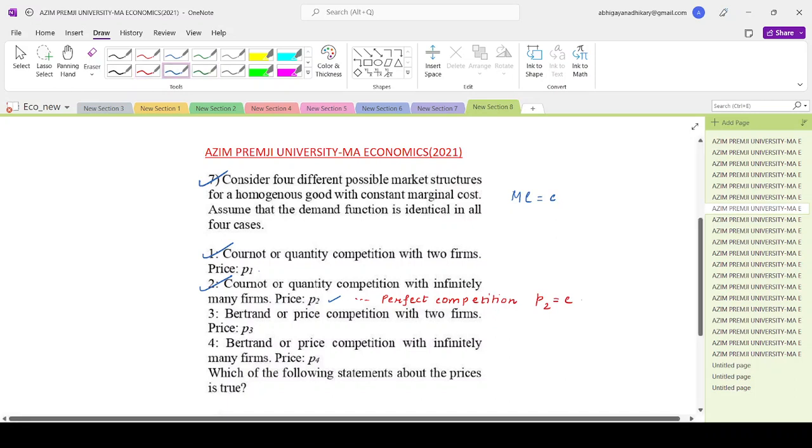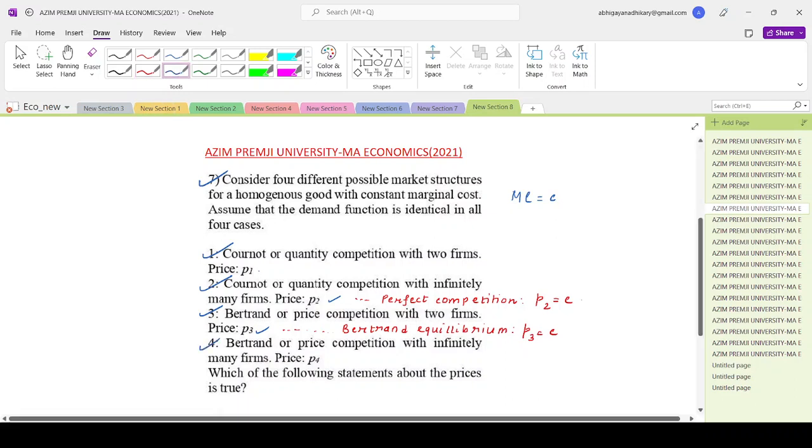Coming to the third one, Bertrand or price competition with two firms where the price is P3. So here also, if you remember the Bertrand competition result that we have, this is even known as the Bertrand paradox, that the competition between the firms will tend to push the price down, and ultimately in the Bertrand equilibrium the price will also be equal to marginal cost. So in the Bertrand equilibrium, P3 will be equal to C.